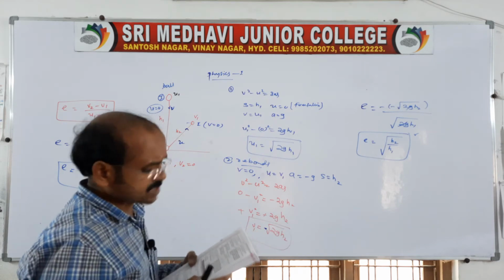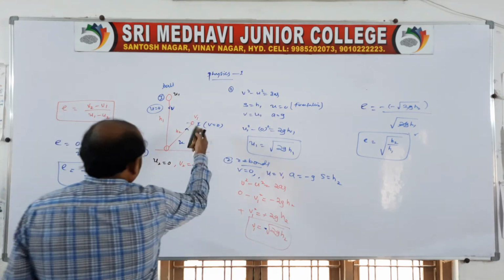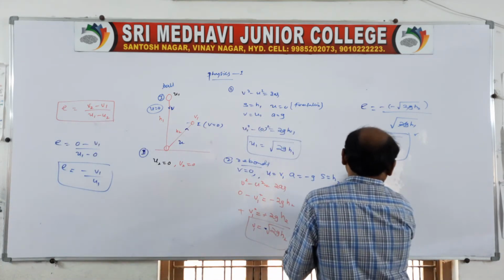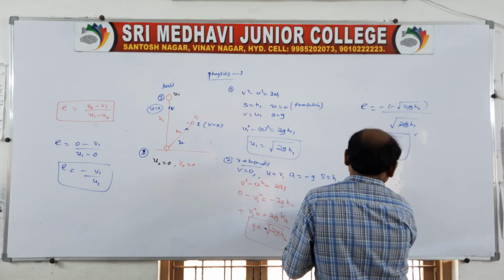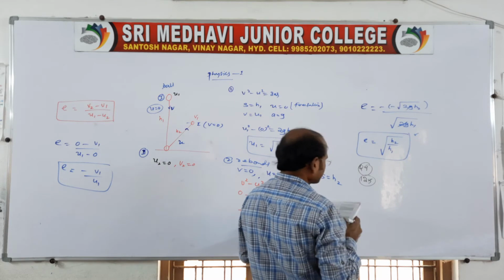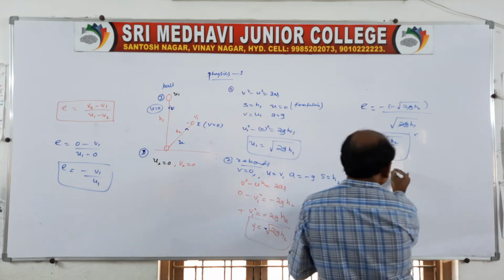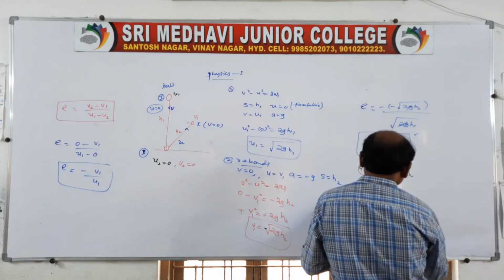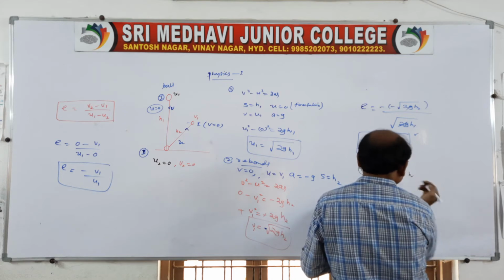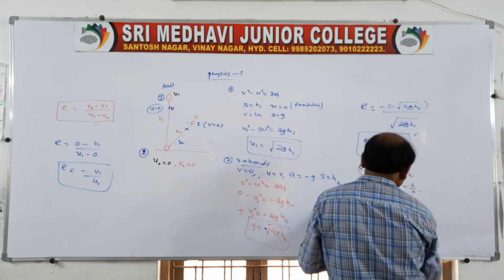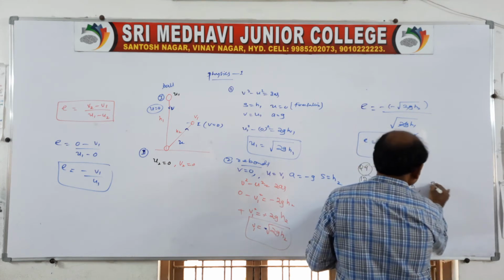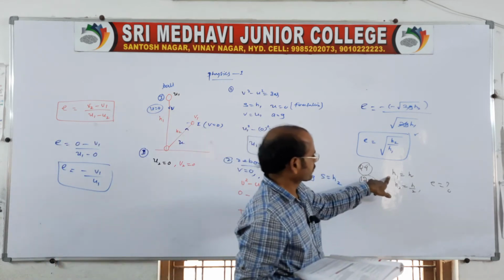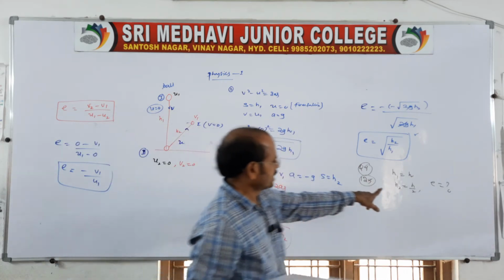Look at this, a very simple question is given on the basis of this. I'll do it here because it is required again. So question number 9, page number 125. The body falls freely from a certain height h. See, it is falling from a height h, that is h1 is equal to h. After striking a smooth floor, it rebounds and rises to h2, that is h2 is equal to h by 2. What is the coefficient of restitution? Of course, the body falls from a height h1, given as h, and rebounds through a height of h by 2.